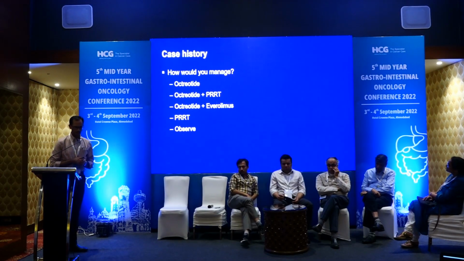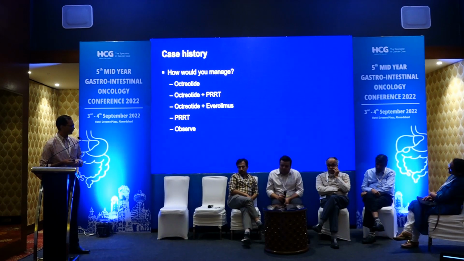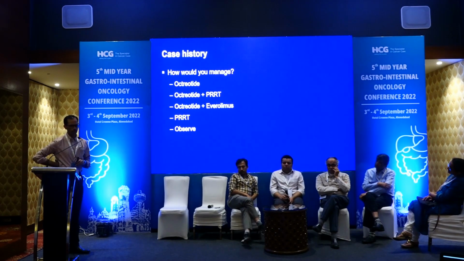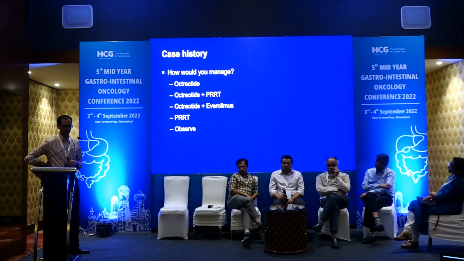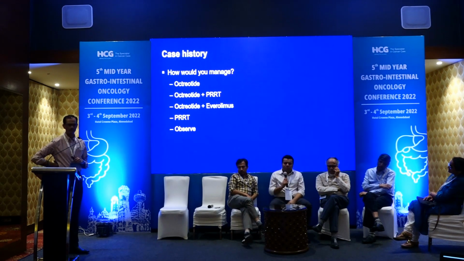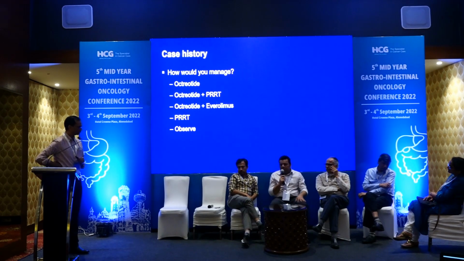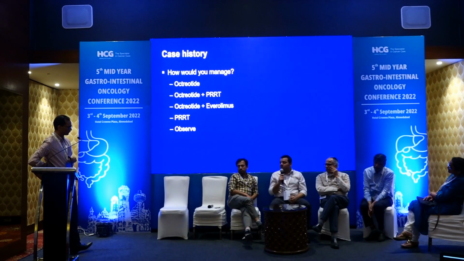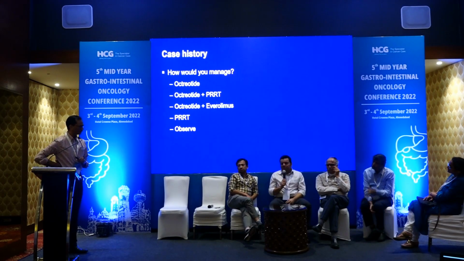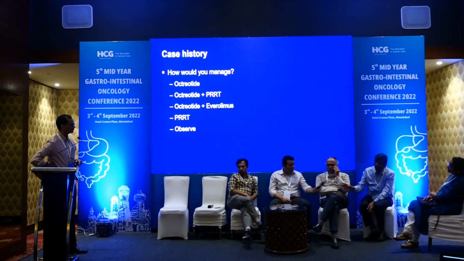So, Viraj, what would you do? Asymptomatic now, but it's got plenty of tumor. Octreotide, PRRT plus octreotide, everolimus plus octreotide, PRRT alone. So we do octreotide in this case. Only thing is the family history perplexes me, so I would investigate that on the side also. So you would do some germline testing to check if something is going on.